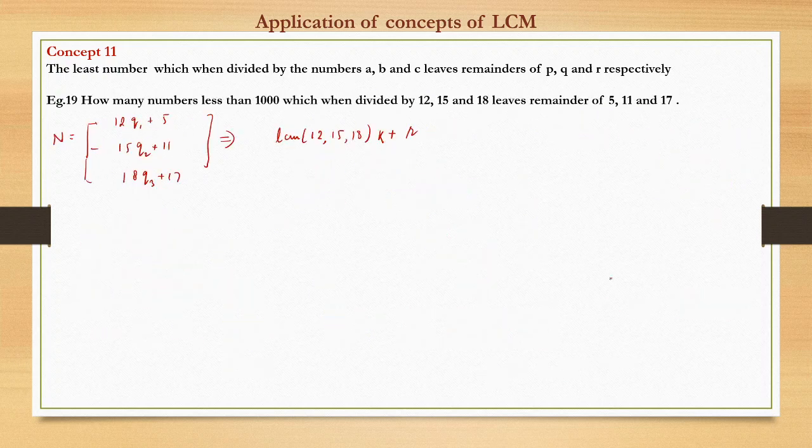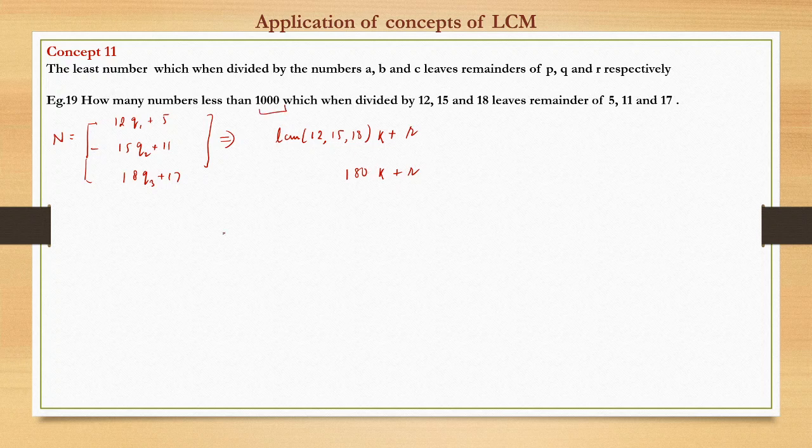Now what is the LCM of 12, 15 and 18? I'm going to write that directly, that is 180, I think. Yeah, 180. So this I can write as 180k plus r, right? All such numbers would be in the form of 180k plus r. So we have to find how many numbers less than 1000.